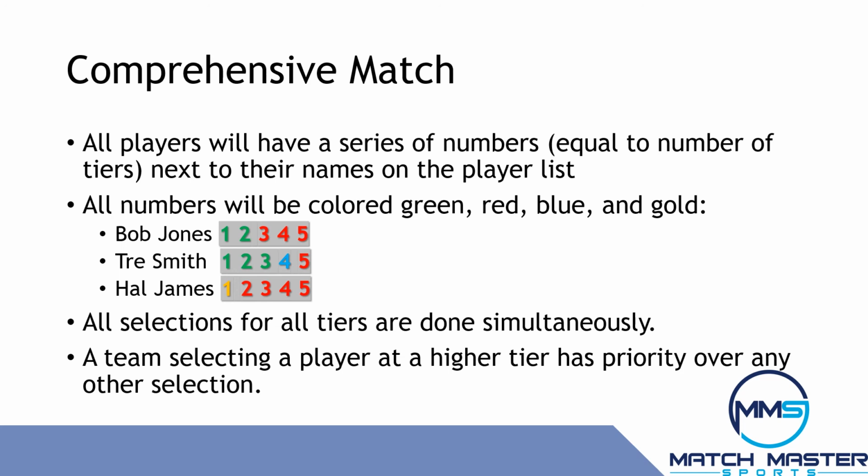Each team views each tier of each player with its own separate color. In the example of Bob Jones, the team knows it must use a Tier 2 or Tier 1 selection to select Jones. Smith is pending at Tier 4. Any team at Tier 3 or a higher priority team at Tier 4 may still select him. James is matched and cannot be selected by anyone else. In general, this format is not encouraged, but it's an option if preferred by the league and the players.